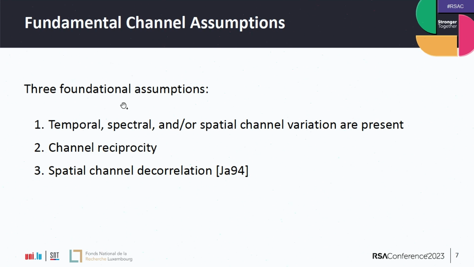Okay, so how does this work? Why is this secure? Why can this be secure? There are three assumptions that need to be fulfilled. First of all, we need to have some kind of channel variations. They need to be present, either temporal, spectral, and/or spatial. In other words, it means that we need a good source of randomness at first. So for crypto to work, we need randomness.